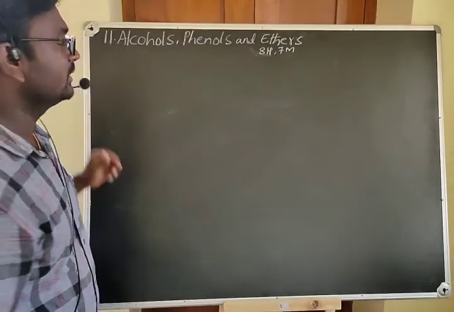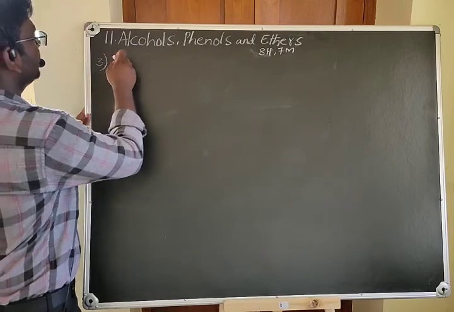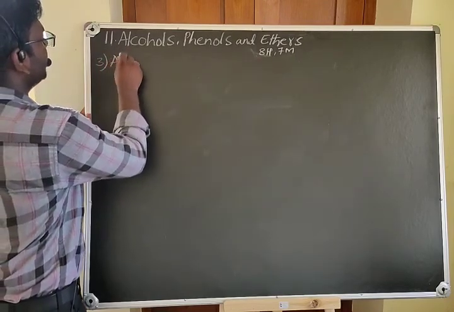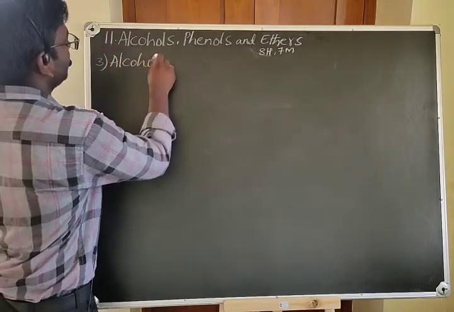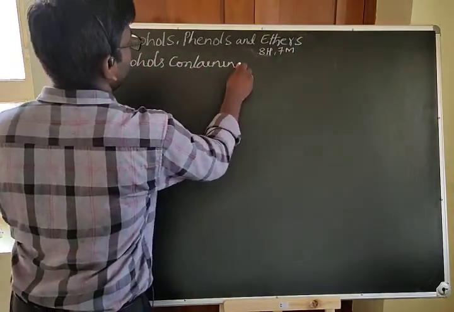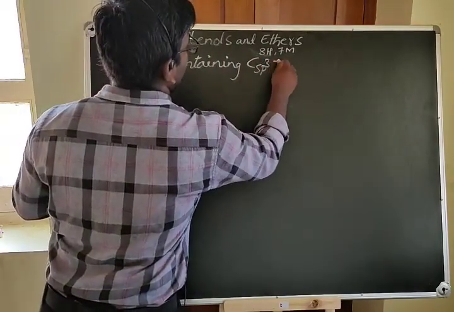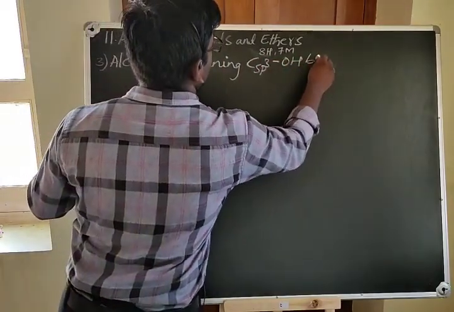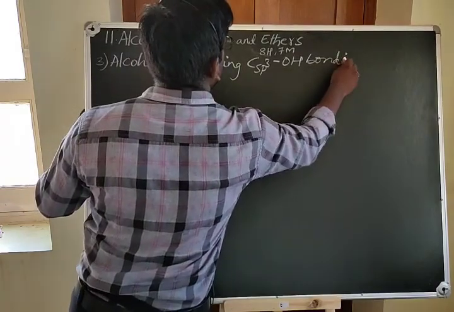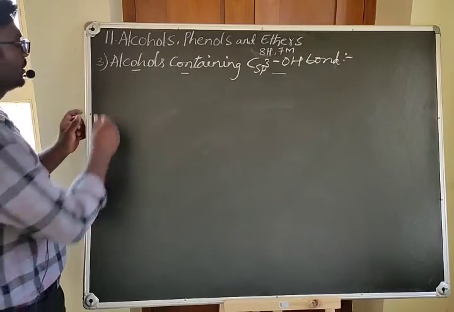Now let us see the third type of classification of alcohols, that is alcohols containing C-sp3-OH bond. Here we have two very important types of alcohols.